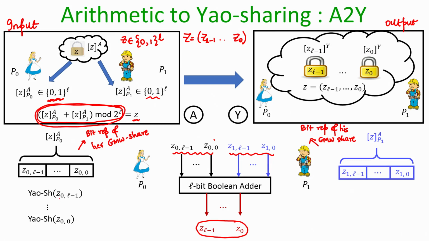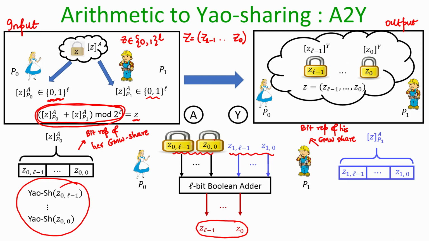She takes the bits of her GMW share and she acts as a dealer and invokes instances of Yao's secret sharing protocol, and as a dealer she secret shares these bits. So, now you can imagine that the bits of her GMW share are secret shared between Alice and Bob as per the Yao secret sharing representation, and this is done because Alice has acted as a dealer.